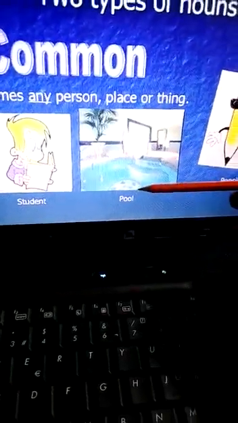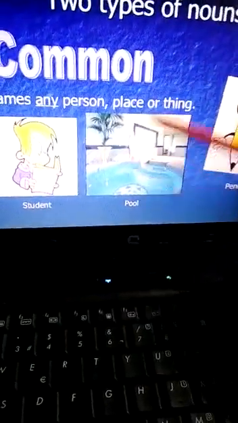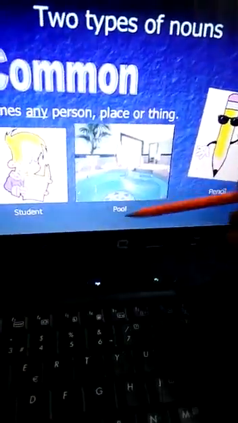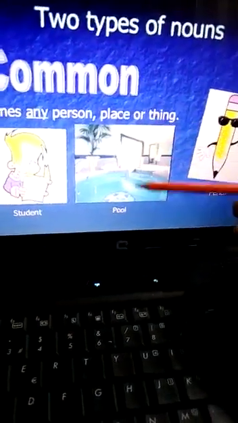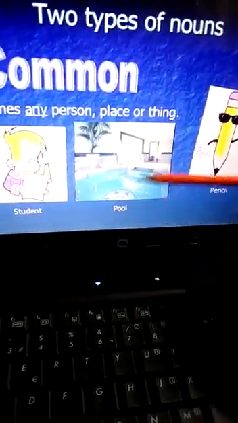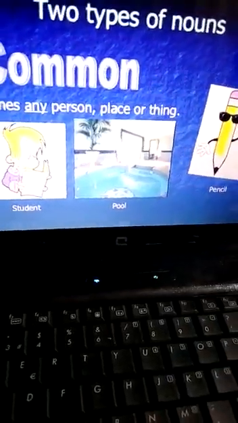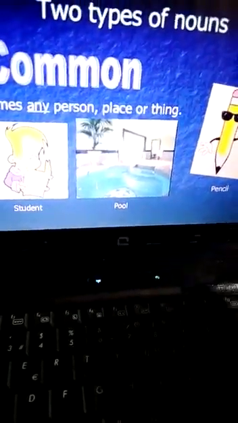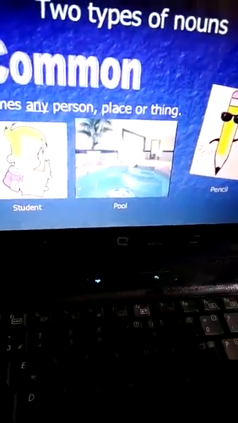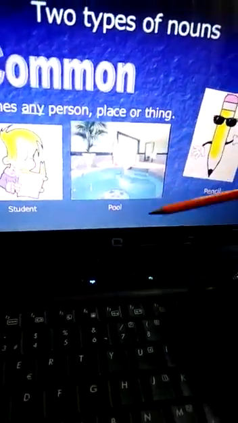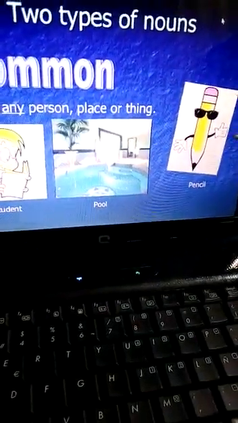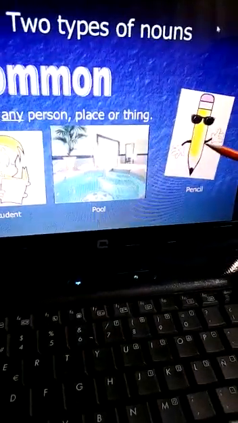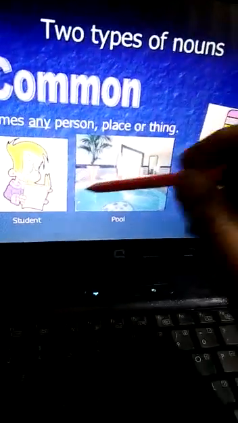Then pool. If we give it a name, like Blue Pool, it will become a proper noun. Here it is a common noun. Pools are everywhere in the world. A lot of pools are there. Which pool are we talking about? When we are talking generally about things or persons, it is called a common noun. Then pencil, a lot of pencils are there. When we name it, Brown Pencil, it would become a proper noun. Have you got my point?